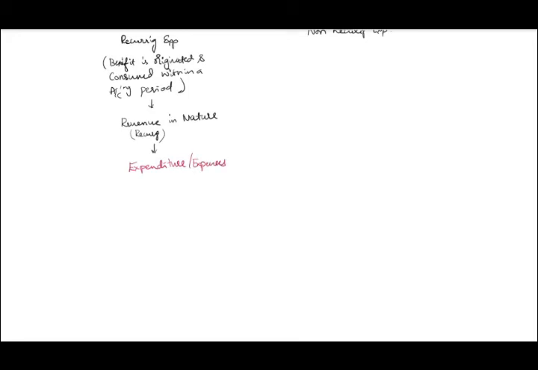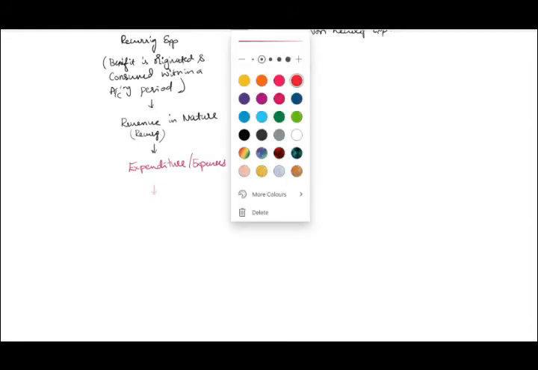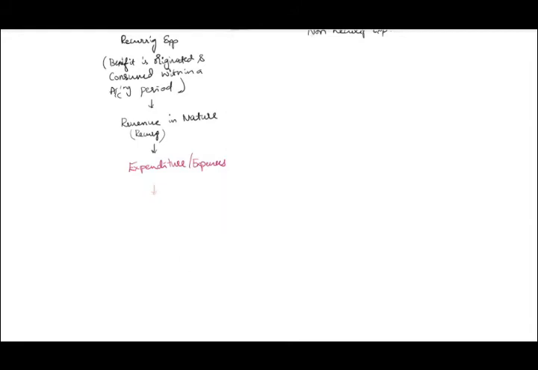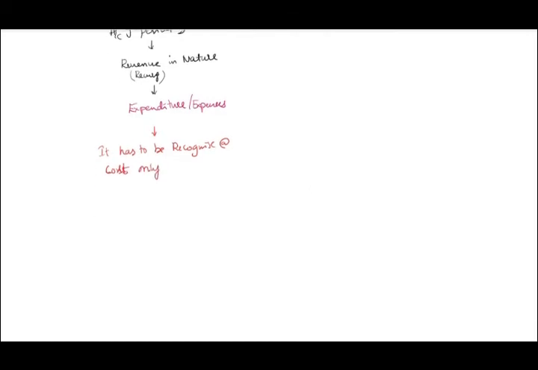Drop an arrow. It has to be recognized at cost, only how much you have spent.